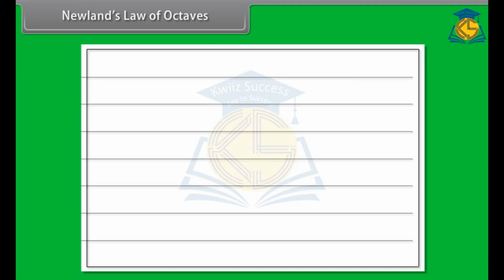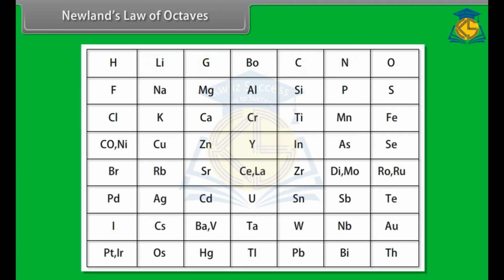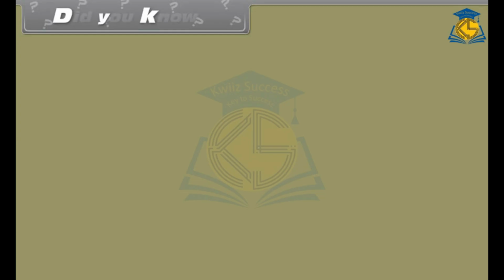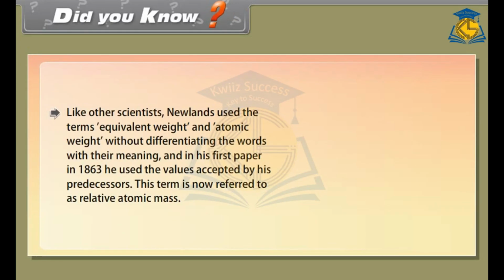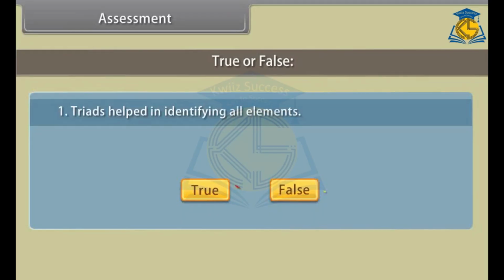However, all elements could be arranged in this order only till calcium, even though there were more than 60 elements available at that time. Did you know? Like other scientists, Newlands used the terms equivalent weight and atomic weight without differentiating the words by their meaning, and in his first paper in 1863, he used the values accepted by his predecessors. This term is now referred to as relative atomic mass.